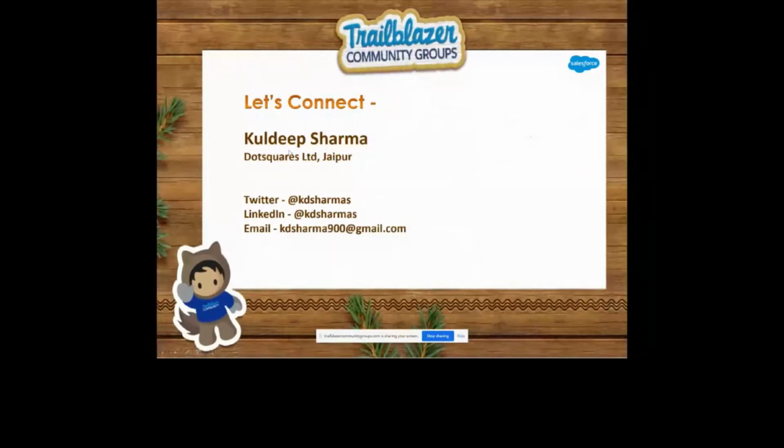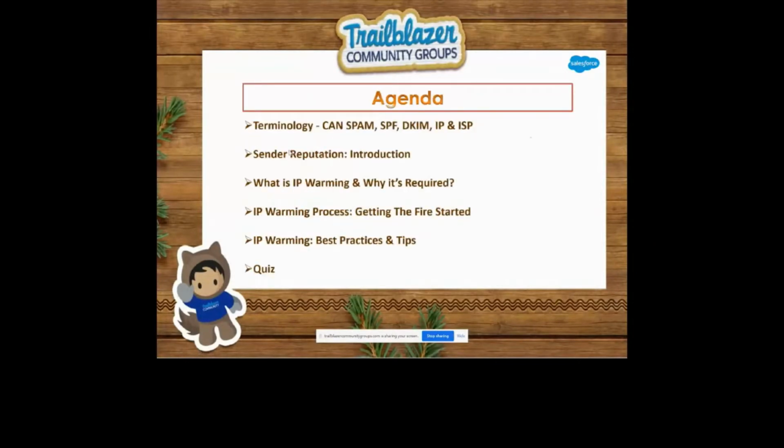Okay. So here you can see the agenda of our session. First we will discuss a few terminologies like CAN-SPAM requirements, DKIM, SPF. We will also understand the IP and the ISP. In the IP, we will discuss the shared and the dedicated IP. And then we will understand sender reputation. Then we will dive into IP warming, what it actually is, and why IP warming is required. So we will understand all of these terms. And after that, we will talk about the IP warming process.